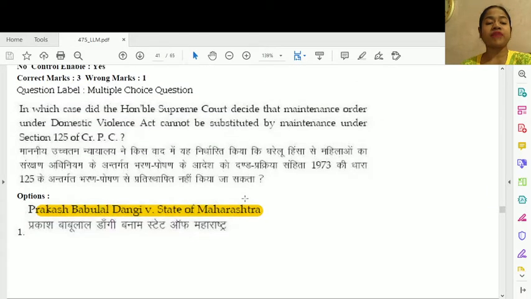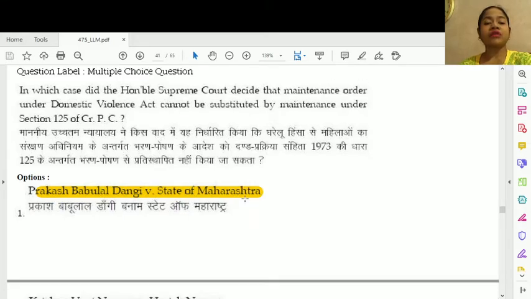Question number 75. In which case did the Supreme Court decide that a maintenance order under the Domestic Violence Act cannot be substituted by maintenance under section 125 of CrPC?